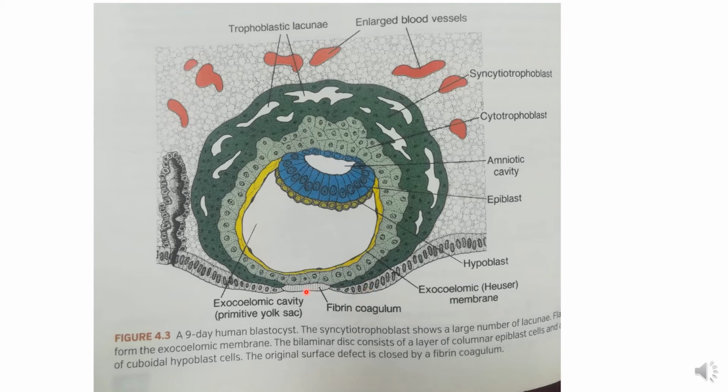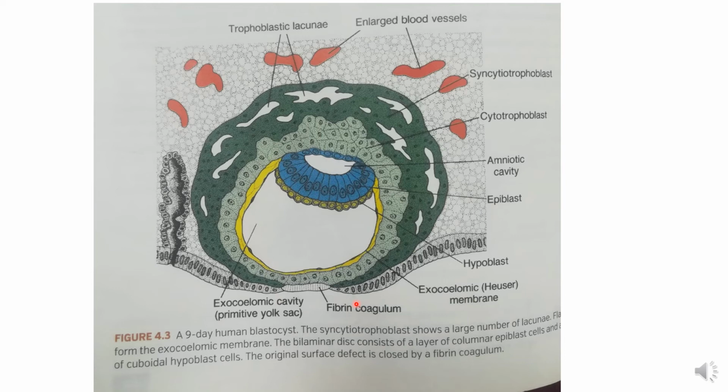This is the site of entry, from where the blastocyst enters. When it fully enters, this defect is closed by fibrin tissue, which is given the name fibrin coagulum. That is coagulated fibrin material, and it closes this defect.